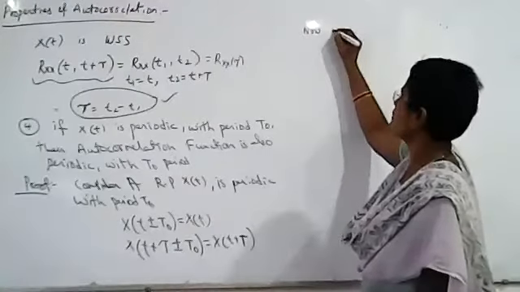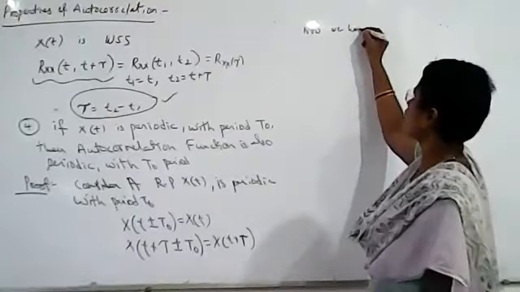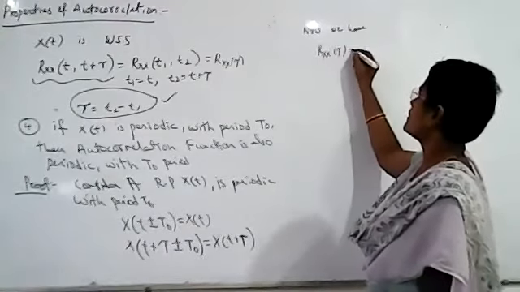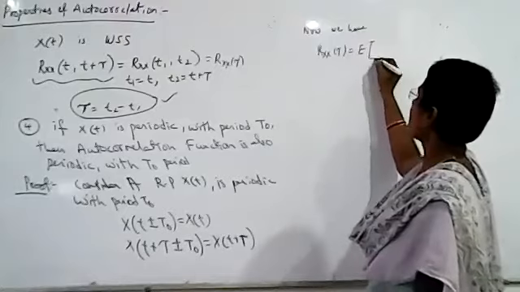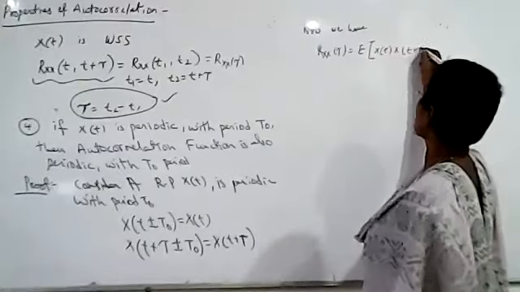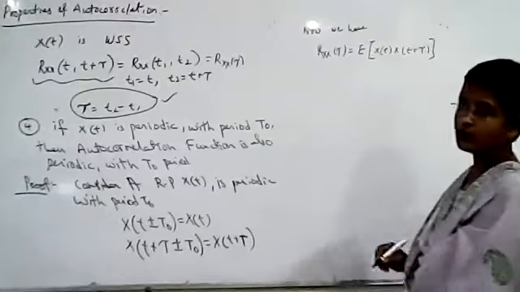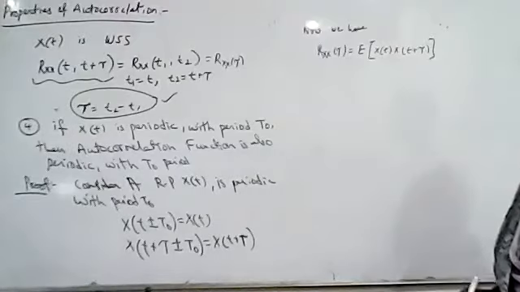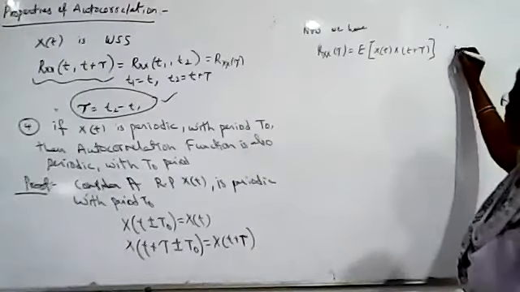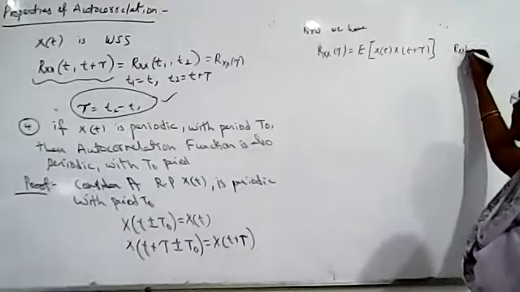Now, what is the autocorrelation function? Rxx of tau is given as the expected value of x of t times x of t plus tau. This is the formula for the autocorrelation function. Now, what do we have to prove? We have to prove that the autocorrelation function is periodic.